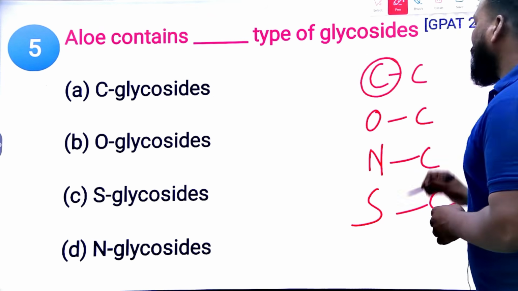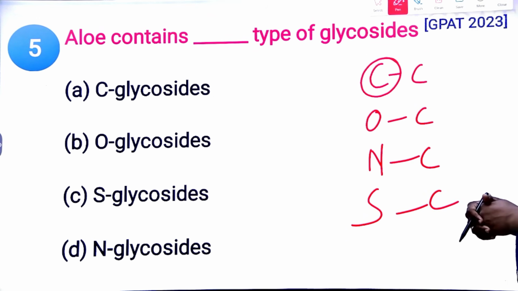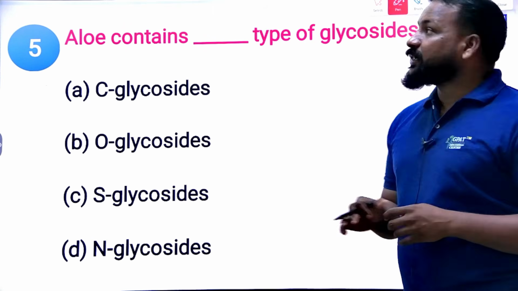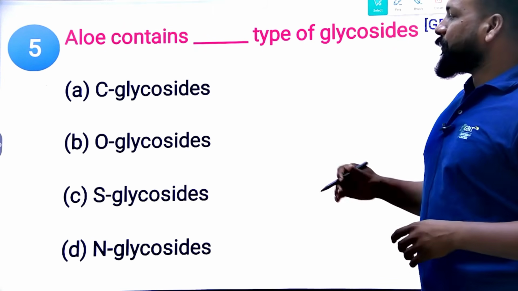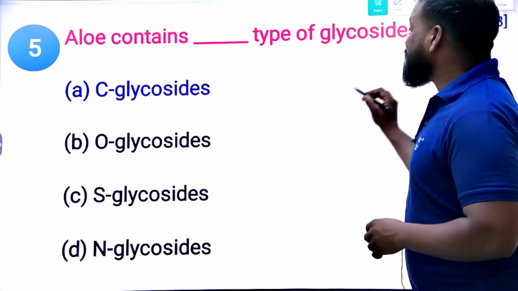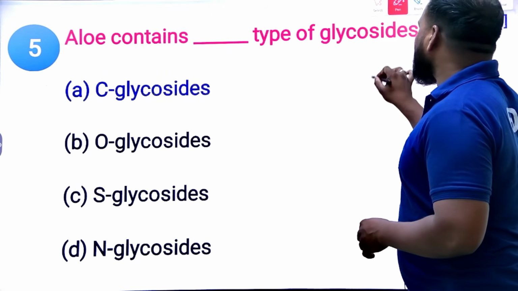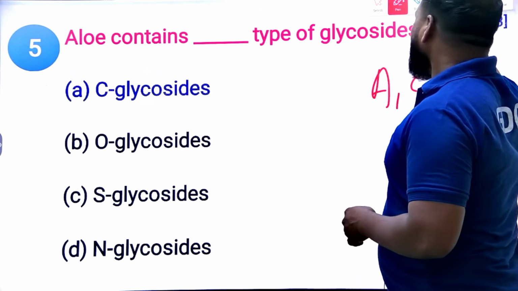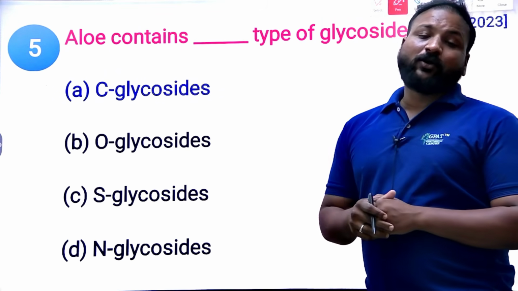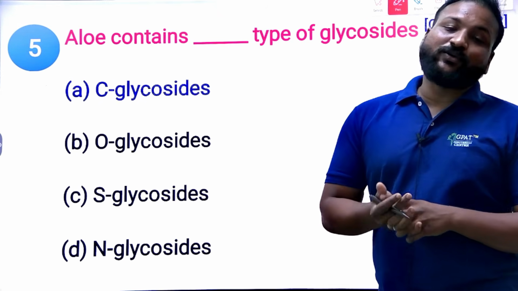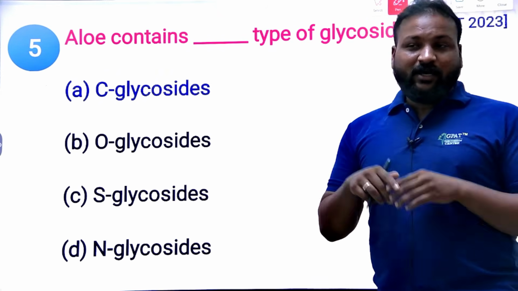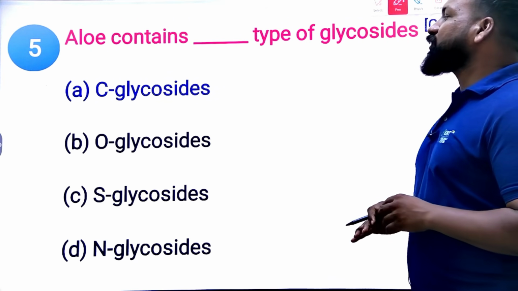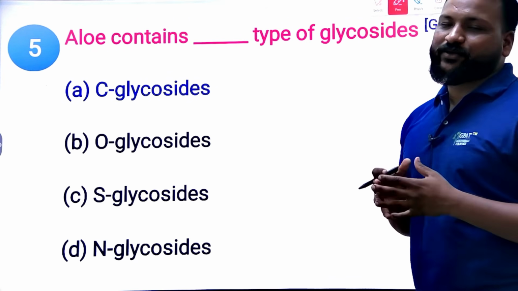Now tell me which type of glycoside Aloe is. We have already discussed the classification. What is the right answer? Obviously, it is a C glycoside. In the C glycosides, we have mentioned the examples Aloe, Cascara, and Cochineal. So Aloe belongs to the C glycosides. Please do remember the table; we have repeated it so many times. Try to remember the classification based on the glycosidic linkage as well as the examples of the glycosidic linkages.